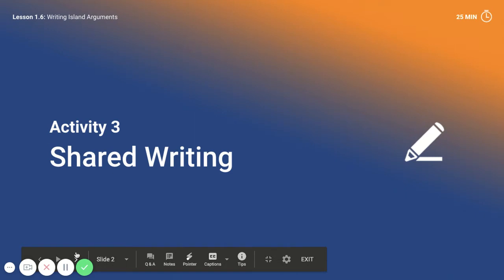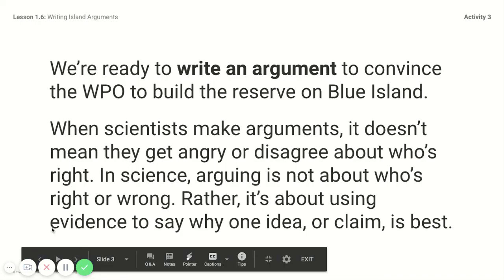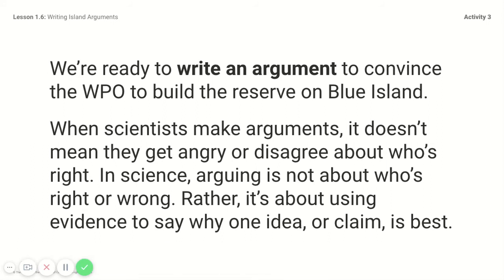So today, while we talk about the writing, you can write along with me, or you can just think about what I'm saying as we write, and we'll do this more practice later on. So we're ready to write an argument to convince the WPO to build the reserve on Blue Island.